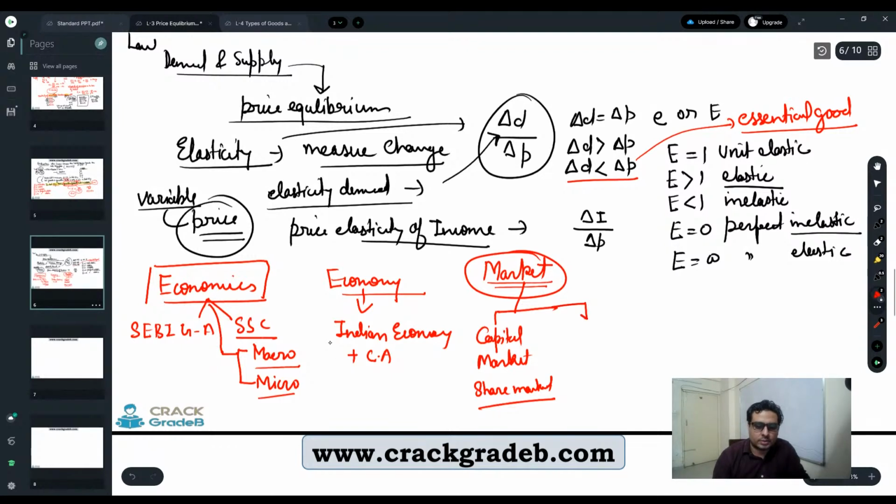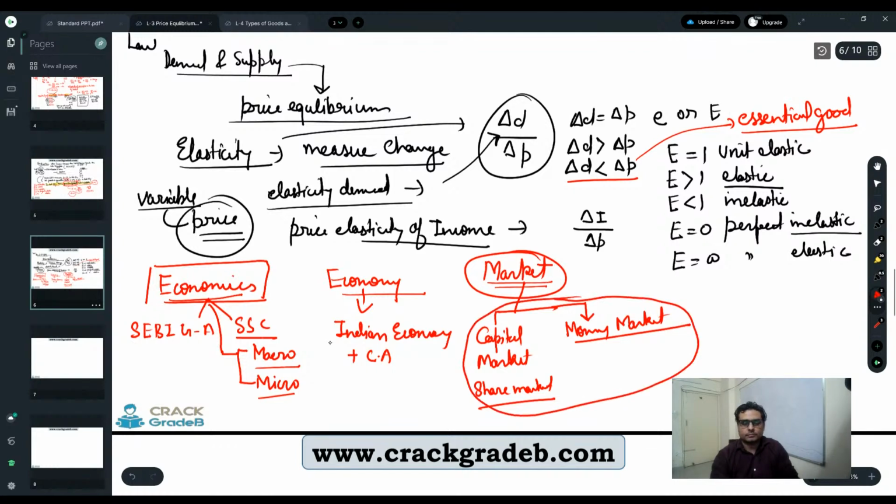So for those students who are only preparing for exams where only economy is asked, for them market means capital market and money market. Fine, capital market and money market. However, when we come to economics, primarily it is just a type of market, or a better word, securities market.